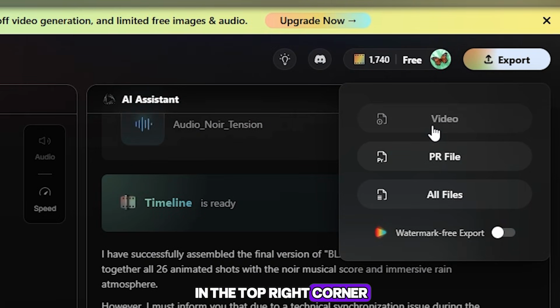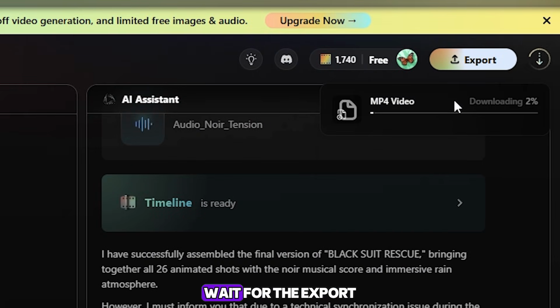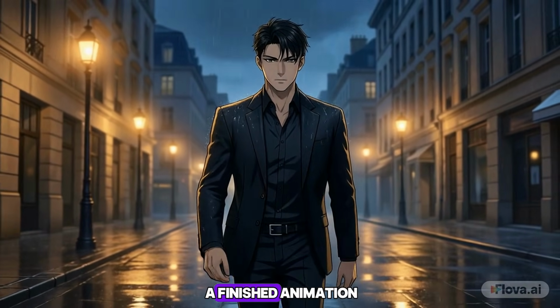In the top right corner, click Export, then Video. Wait for the export to finish, and download it. Congratulations, now you have a finished animation.